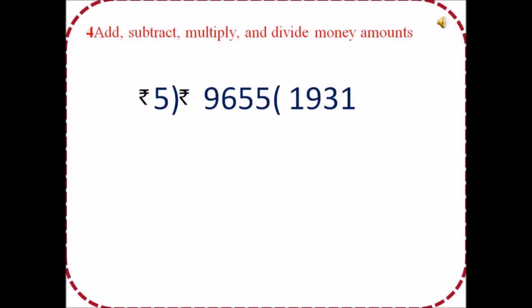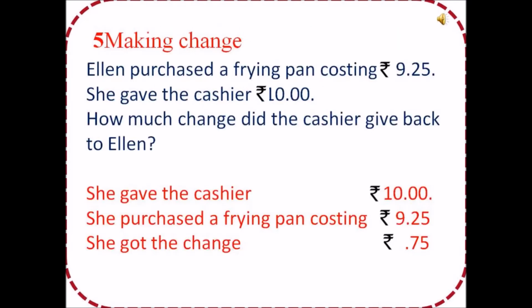Add, subtract, multiply and divide money amounts. For example, 9,655 rupees can be divided by 5 rupees. And to get the answer we have to divide it like the normal numerical division.